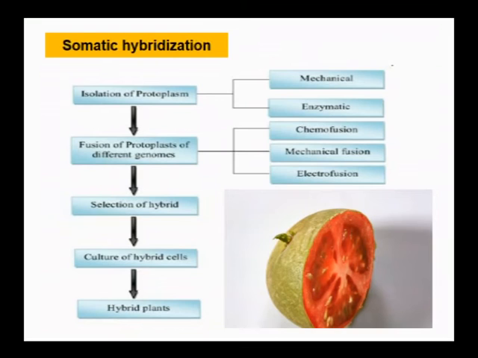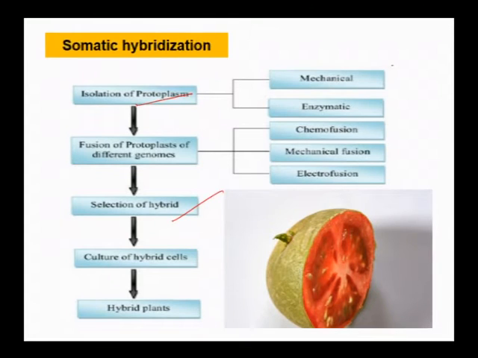In somatic hybridization, we isolate protoplasts, that is the fluid matrix of the cell devoid of cell wall, or any plant cell which is devoid of cell wall is called a protoplast. We isolate protoplasts from the selected plant cells, and we fuse these protoplasts of different genomes or different cells, and we select the hybrid.